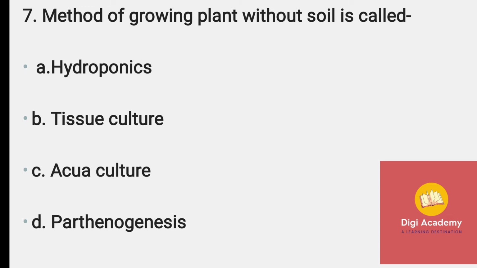Method of growing plants without soil is called hydroponics, tissue culture, aquaculture, or pathogenesis. And the answer is hydroponics. Hydroponics is the method for growing crops without soil, where the water serves as the substrate for the growing plants, with the addition of fertilizer to supply essential nutrients.